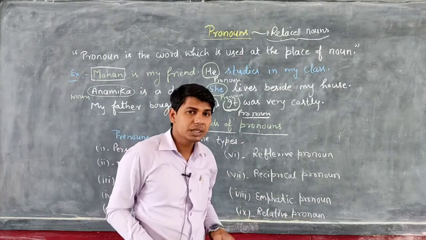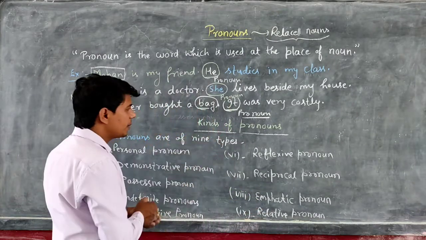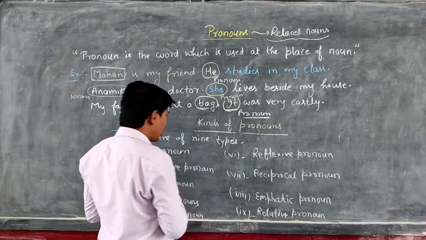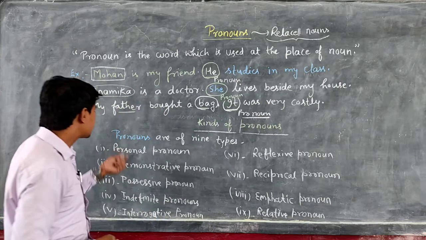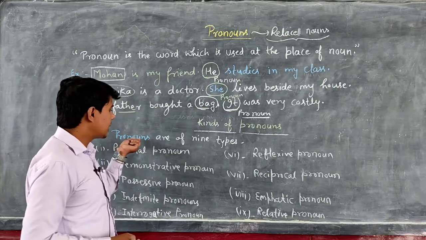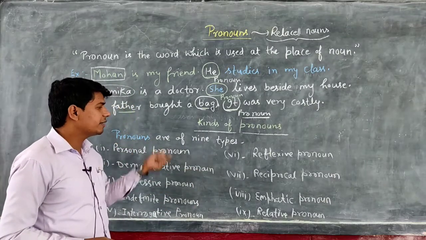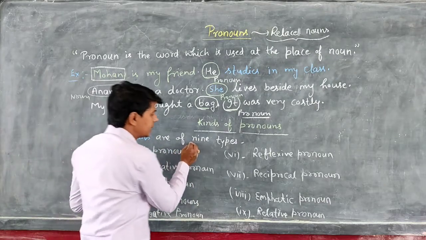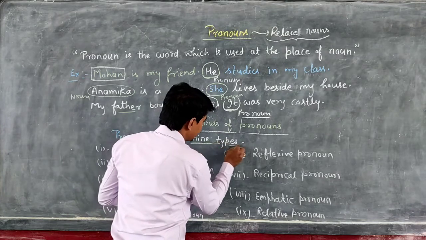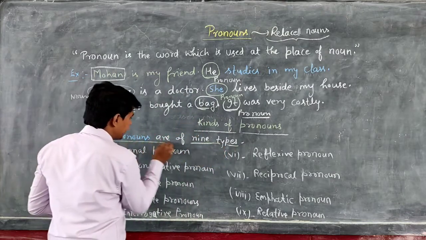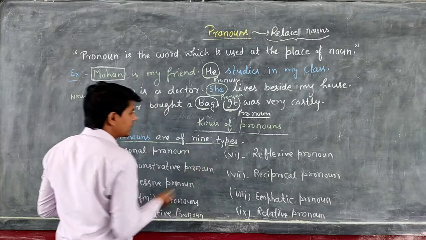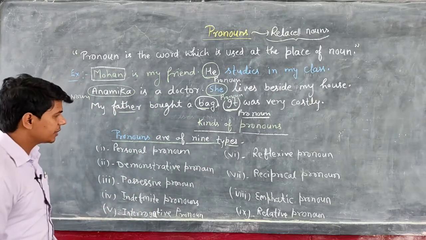Okay, now see kinds of pronouns. How many types of pronouns? So students, pronouns are of 9 types. How many types? 9 types. Let's see what are those 9 types of pronouns.